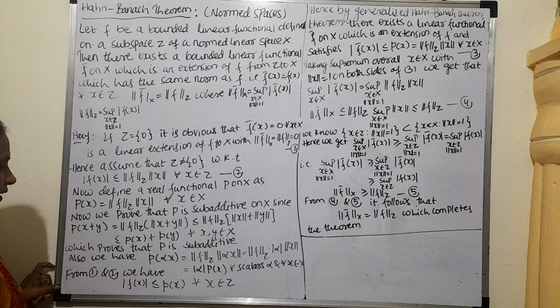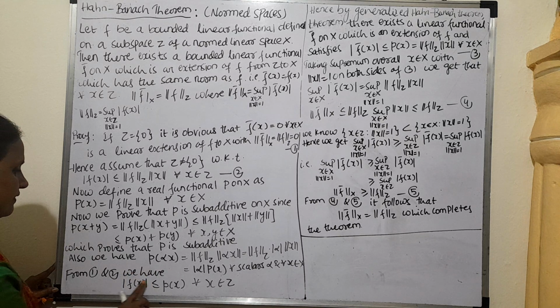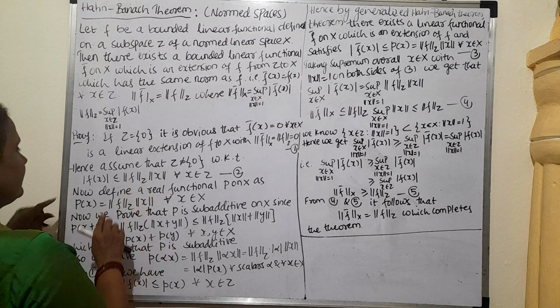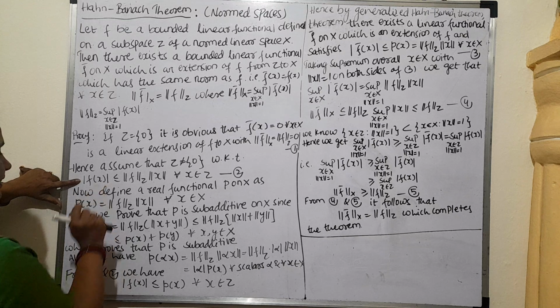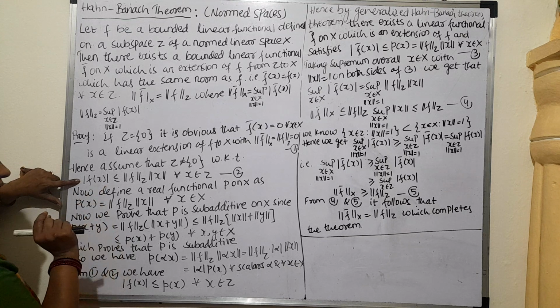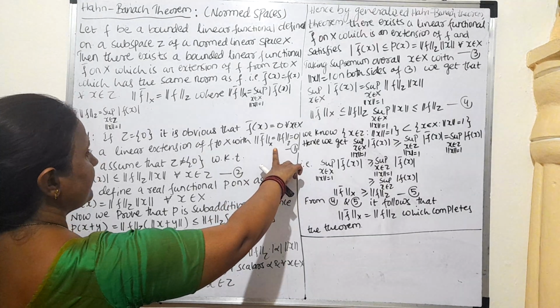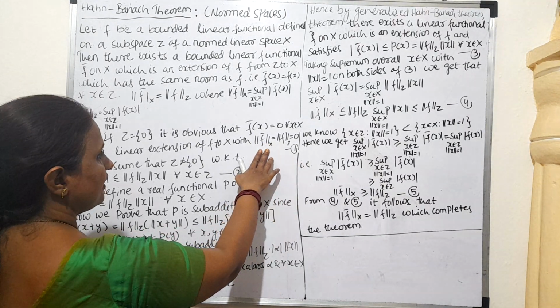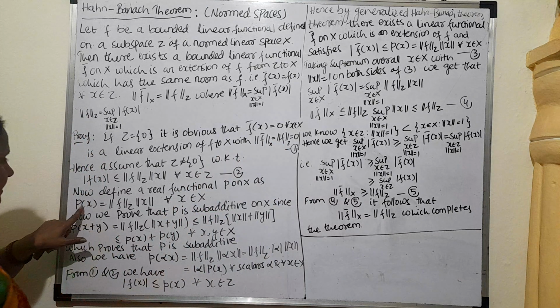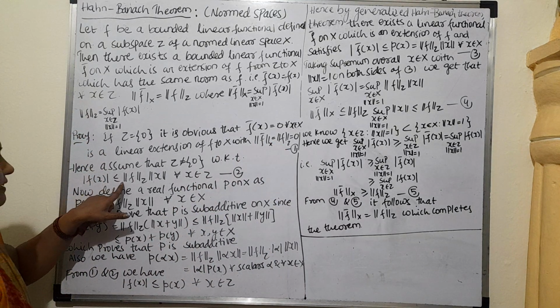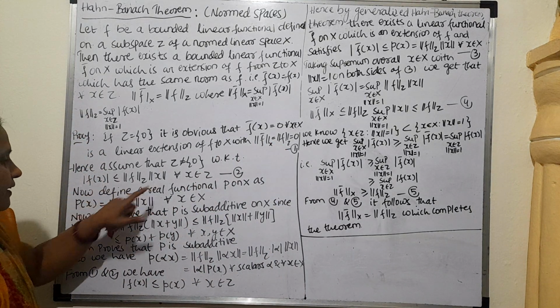Then the next thing we have to prove is mod f of x, from 1 and 2. See, this is equation 1, mod f of x. Equation 1 is, we are having extension of norm and f, as well as mod of f of x less than or equal to norm f into norm x.